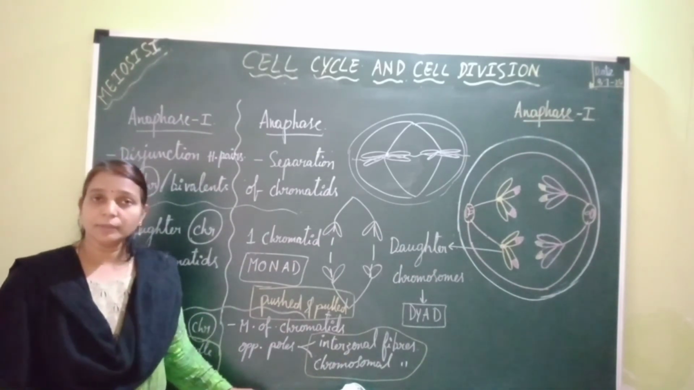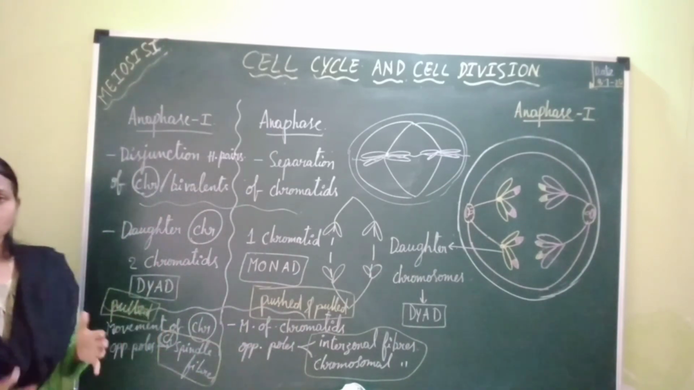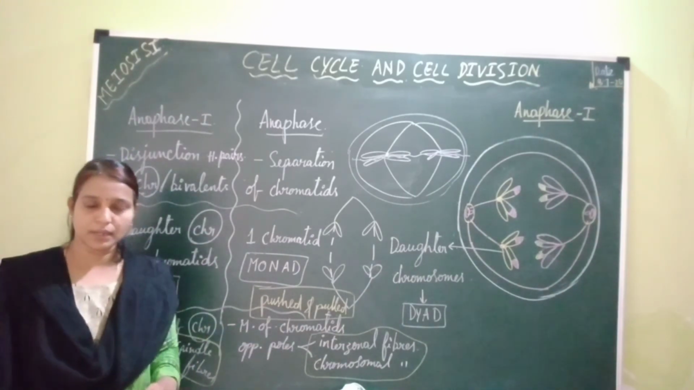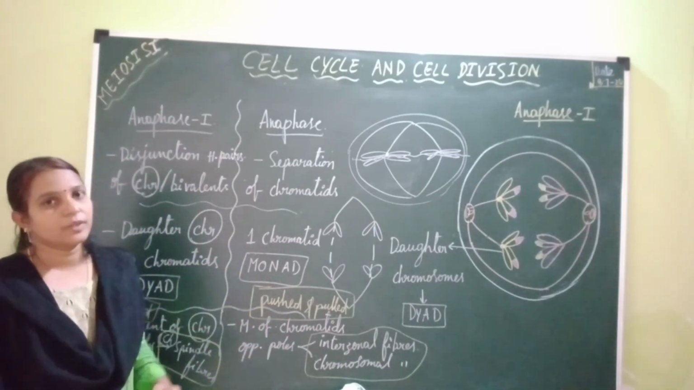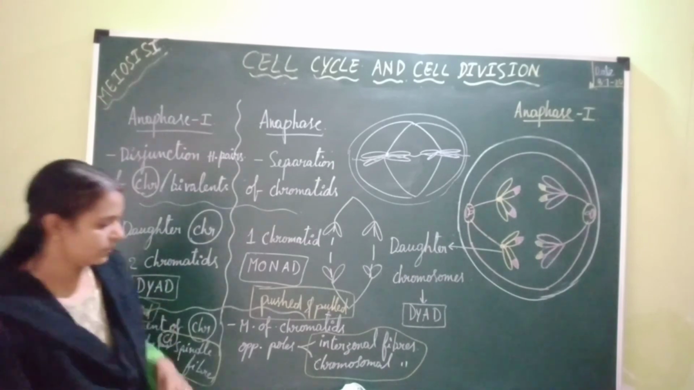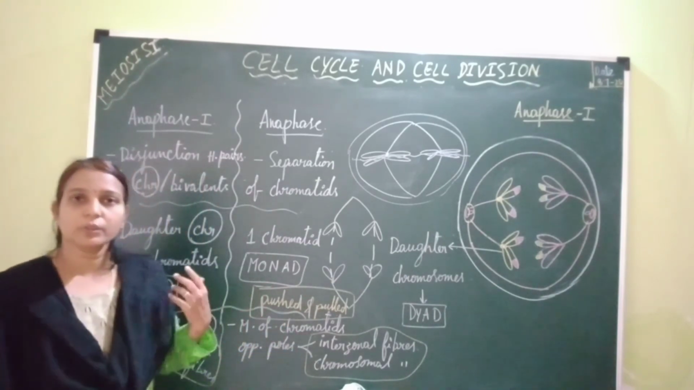So by the end of anaphase 1 of meiosis 1, these chromosomes reach two opposite poles of the cell. So this is all about anaphase 1. Then the cell enters into telophase 1. Now let's see what is telophase 1, and what changes occur inside the cell during telophase 1.